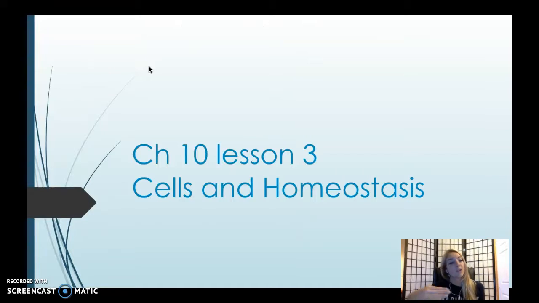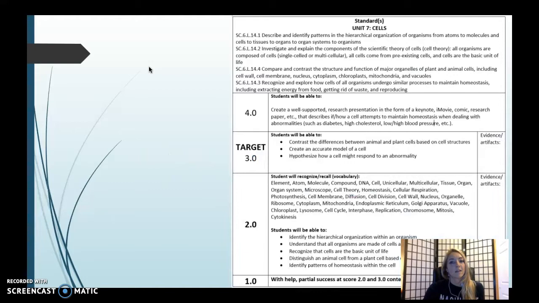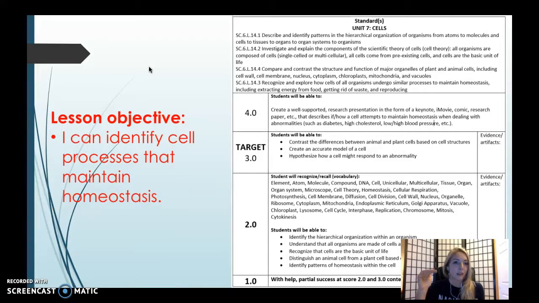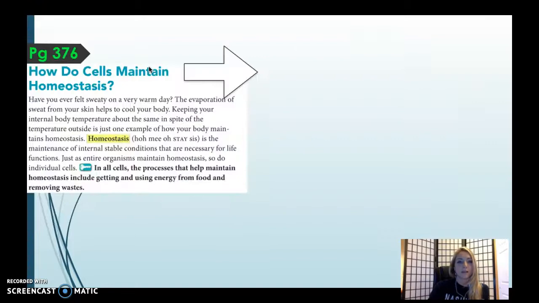Set up your notebooks, Cornell Notes style, and please take a look at the learning goal. Our target is a 3. Today, you will be able to identify cell processes that maintain homeostasis. Think of that word homeostasis. Cells have to maintain that process, and so do humans, and we're going to find out how they do that.